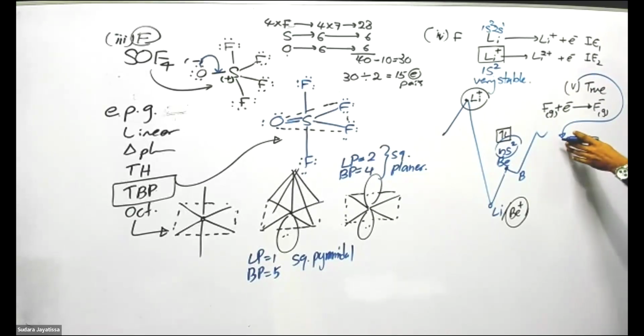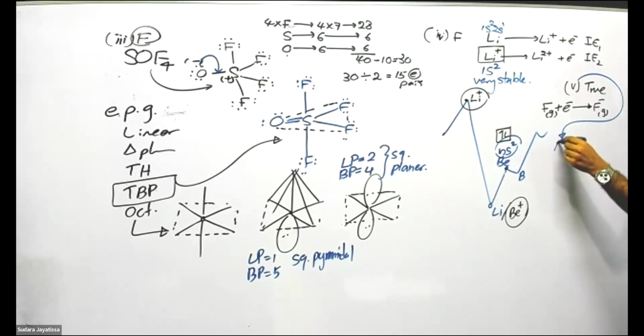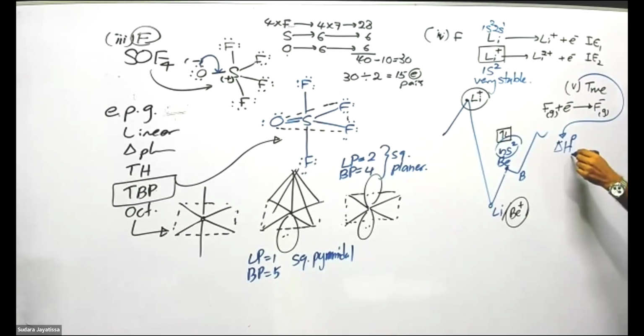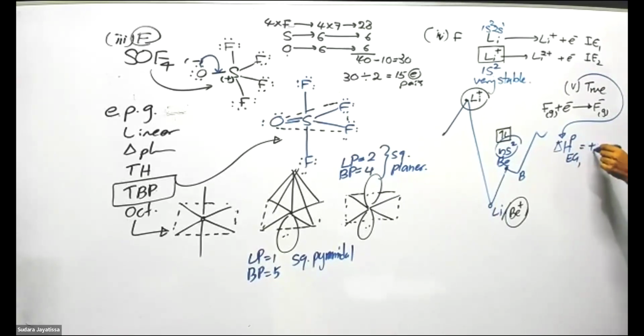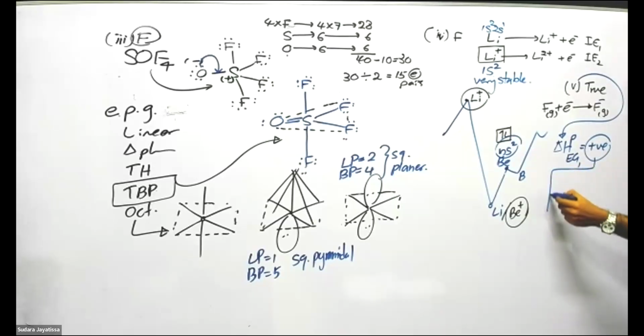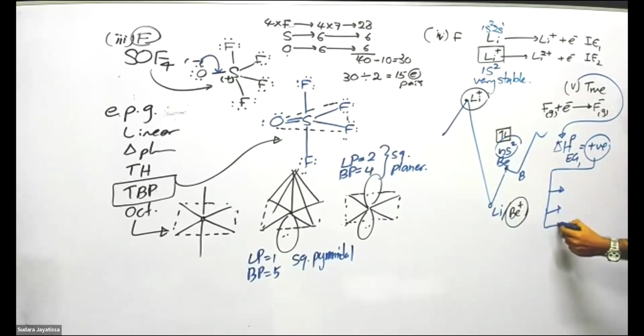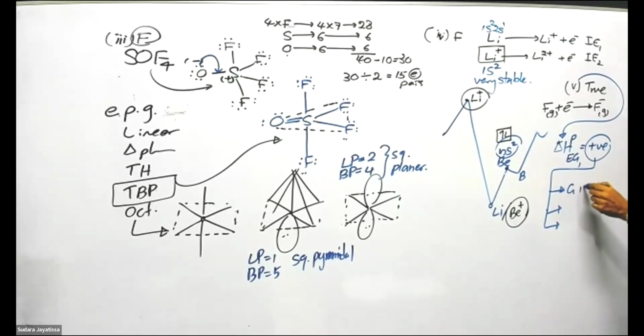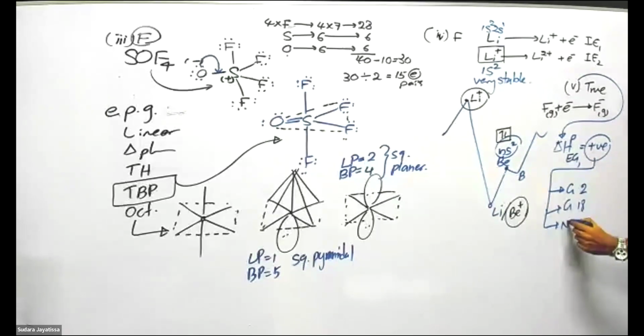EG1, first electron gain, you remember this from energy unit 1. EG1 positive means it does not like to have electrons. We have these examples, so remember this one: all group 2 elements, then all group 18 elements, and nitrogen.